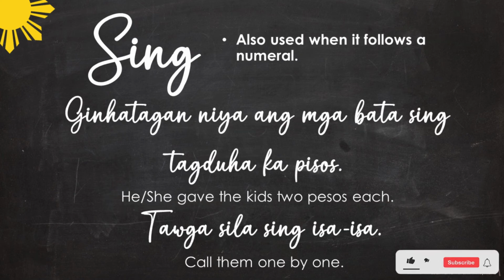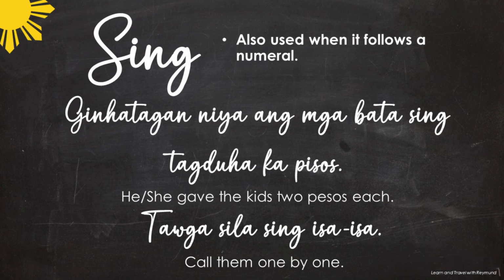The next use of sing is when it follows a numeral. Let us have the following sample sentences. Ginhatagan niya ang mga bata sing tagduha ka pisos. When we say hatag, that means to give. Niya is he or she. Bata is a kid, also similar in Tagalog. Duha is 2. And duha ka pisos is like 2 pesos each.